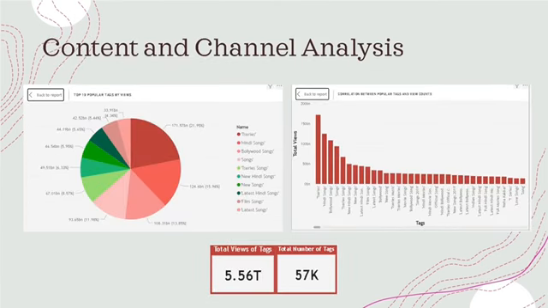We move on to dealing with the keywords, as these 2 charts are the same, but the type of chart in them is different. Let's start with the first, the pie chart, which is the top 10 popular tags by views. The highest percentage is definitely for the T-series tags, followed by the Hindi song tag, then the Bollywood song tags, etc. On the other hand, the percentages are in the form of a clustered column chart, which certainly explains the rest of the tags. Let's move to the bottom of the slide.